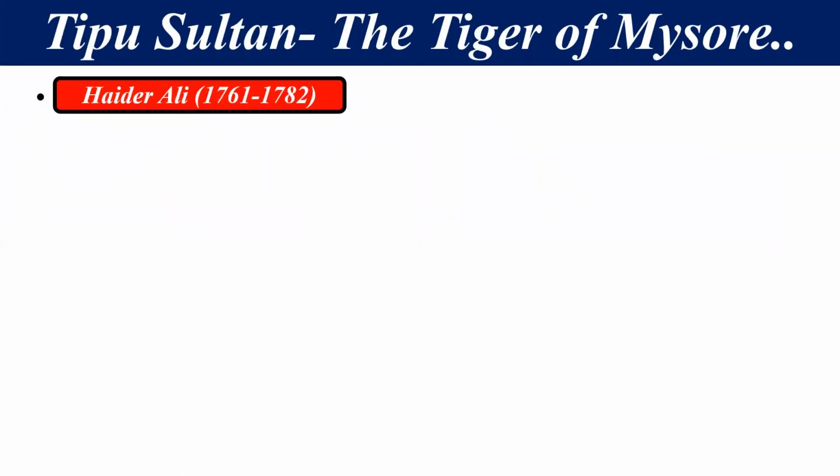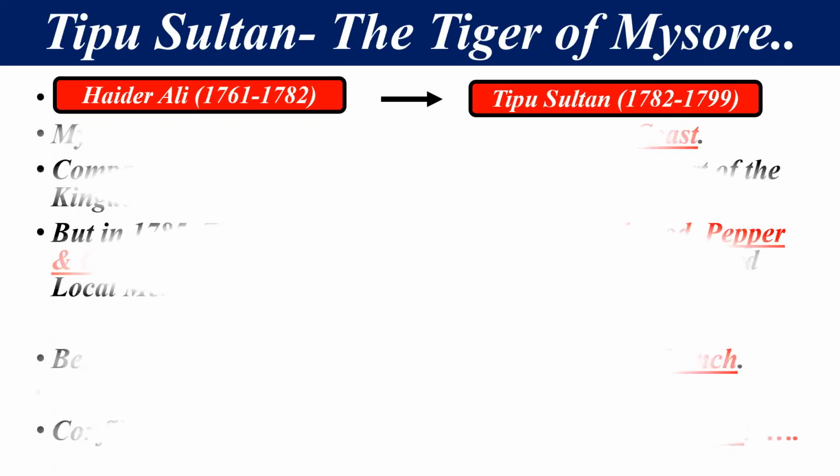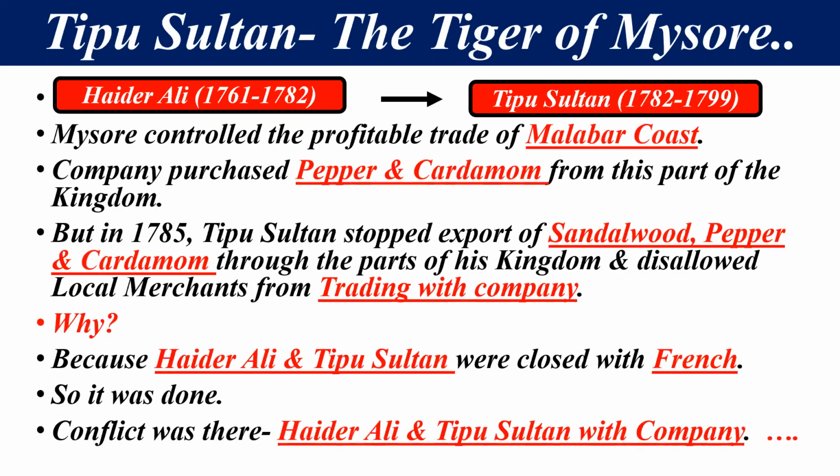Now, students, Mysore was established by Hyder Ali, and after Hyder Ali it was ruled by his son Tipu Sultan. The Anglo-Mysore War is most important for you. First of all, Mysore controlled the profitable trade over the Malabar coast, a very important area for trading. The company purchased pepper and cardamom from this part of the kingdom.